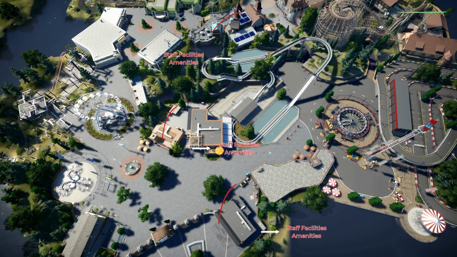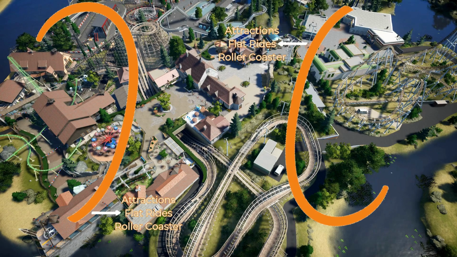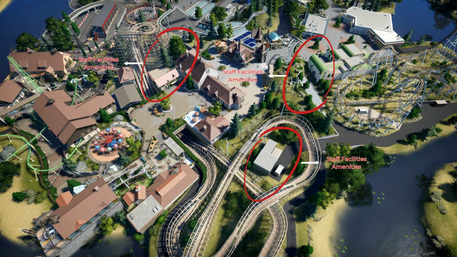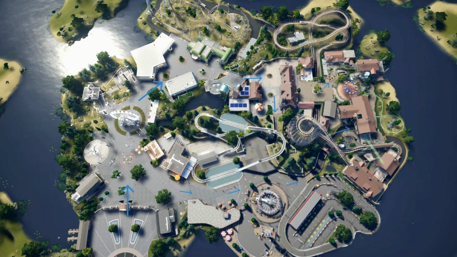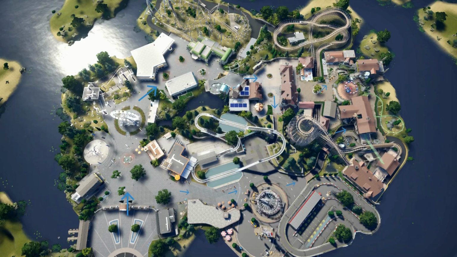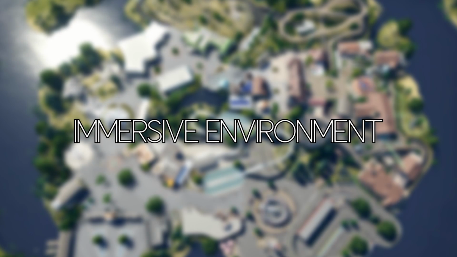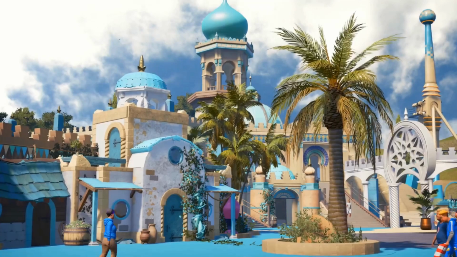In this segment, we'll delve into the art of zoning, exploring how to allocate space for different park areas such as attractions, amenities, and staff areas. By strategically planning these zones, we can optimize guest flow, minimize congestion, and create a seamless experience for our virtual visitors. Immersive environment. Zoning is only part of the equation.